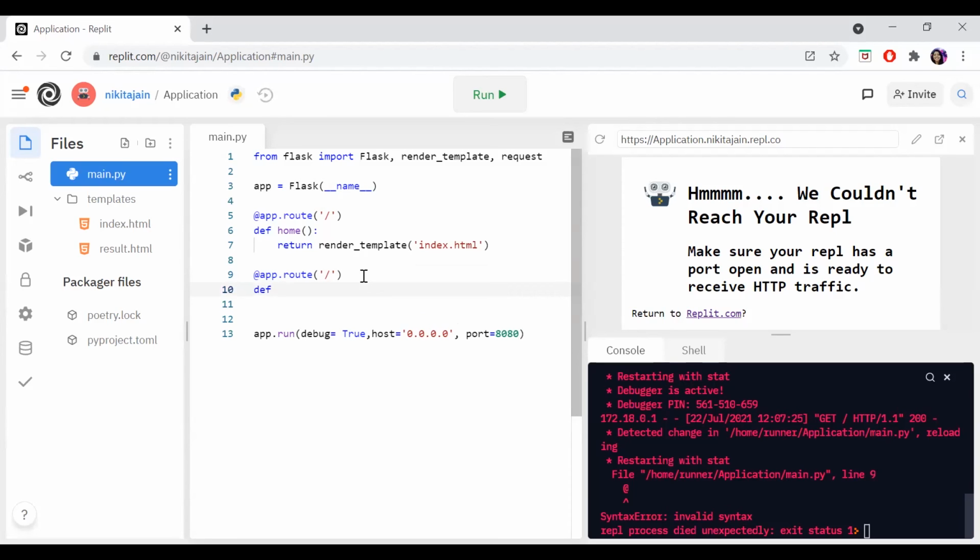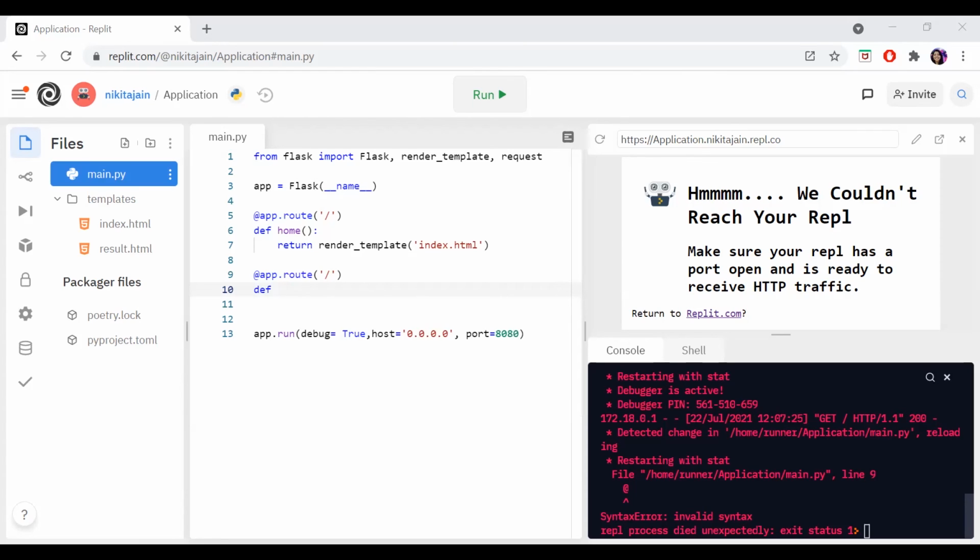Here you have to write the condition: if age is more than 18, available; if age is less than 18, not available, right? This is the simple Python condition which I am going to write over here. Got it? Is everyone clear?